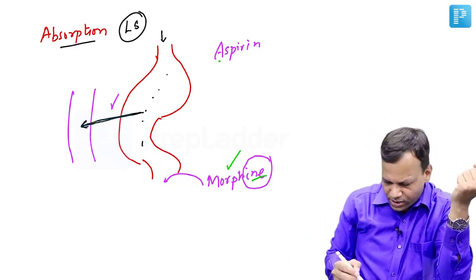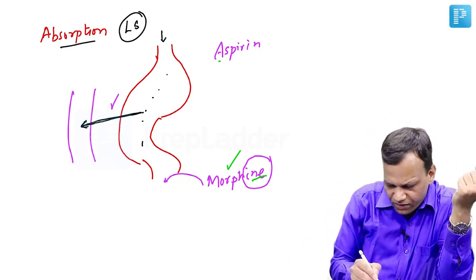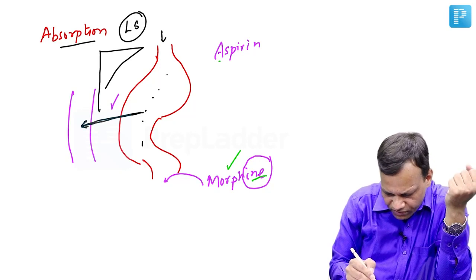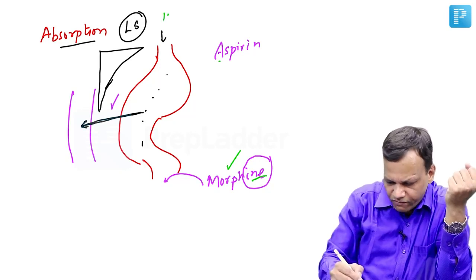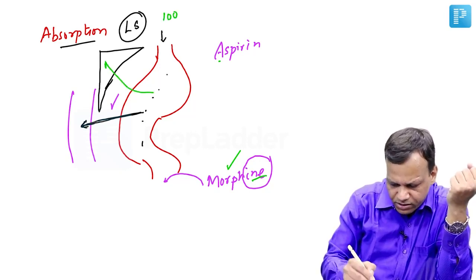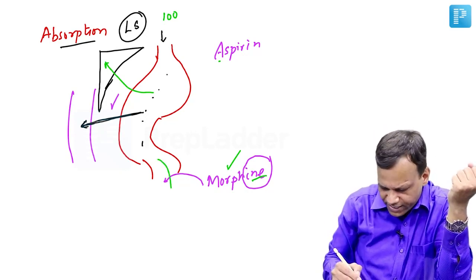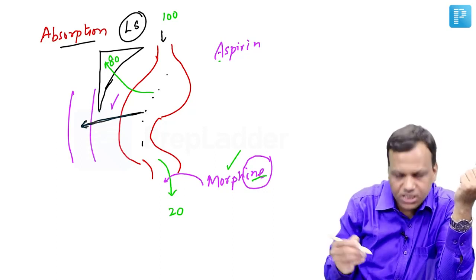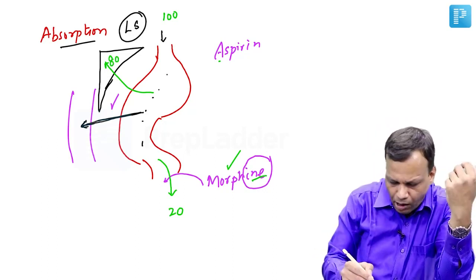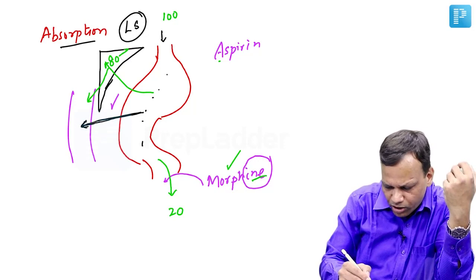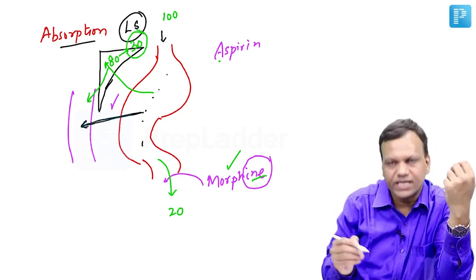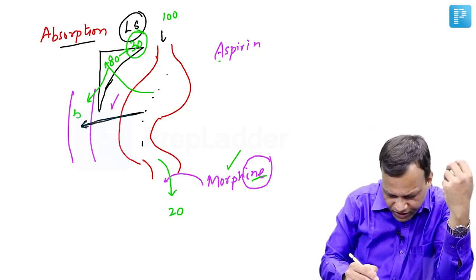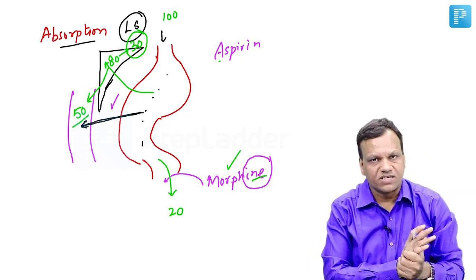Okay. Now coming to the next thing, we have given a drug orally. Suppose we have given 100 molecules orally. First of all, they will reach the liver through the portal circulation. Some of the drug is not absorbed. Suppose 20 molecules are not absorbed, so 80% absorption is there. It reached the liver, but out of the 80, some molecules will be metabolized in the liver. Suppose 30 are broken in the liver. So only 50 molecules will reach the systemic circulation.